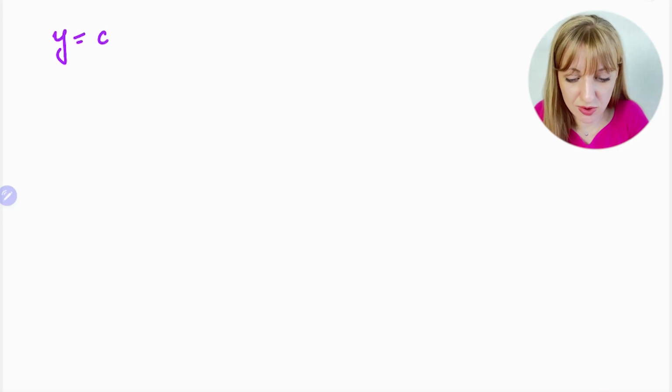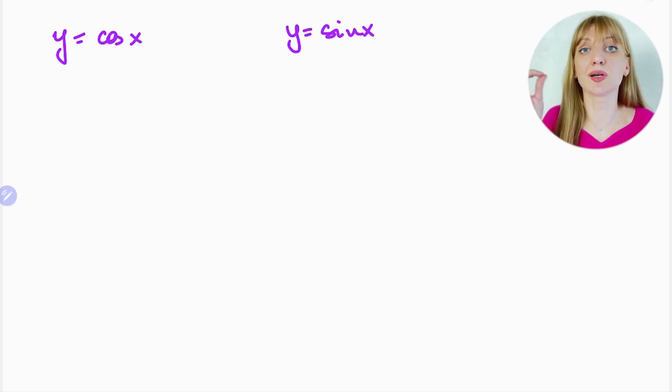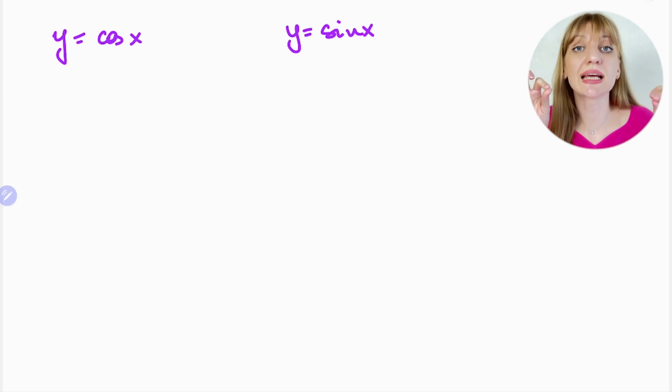We start with some sine and cos functions to see what the period is and how it works. Okay, let's do it. If you just have a standard y = cos x function or y = sin x, and by the way, do you know what a period is? A period is when something comes back to the original position.